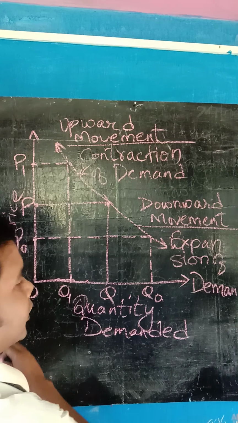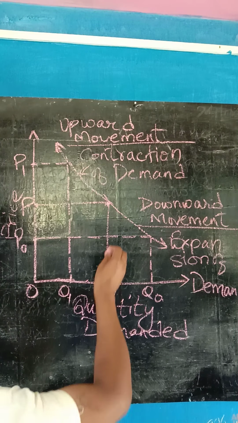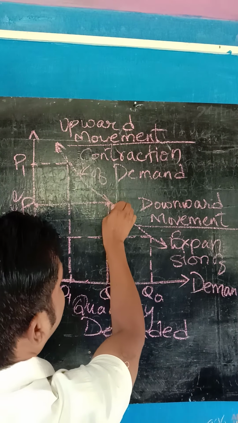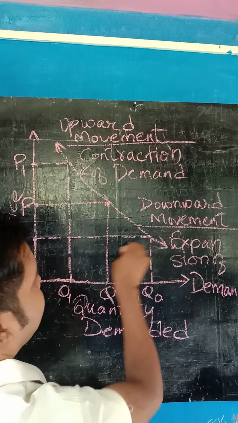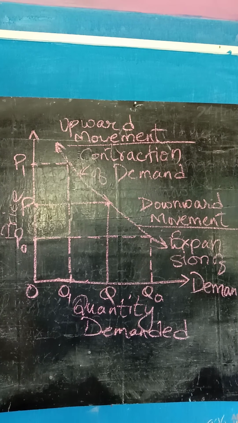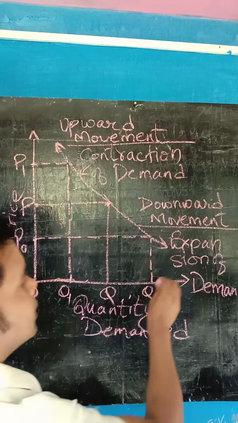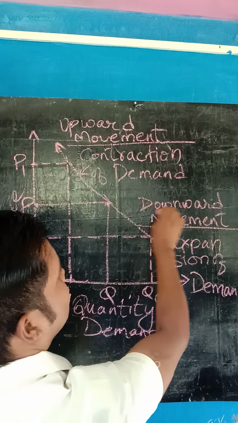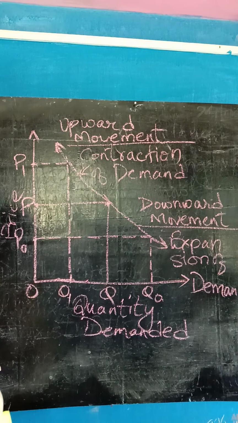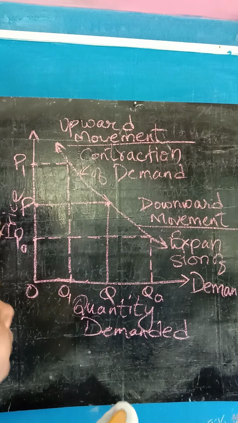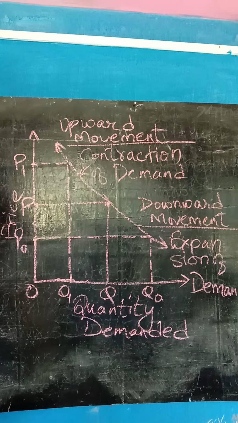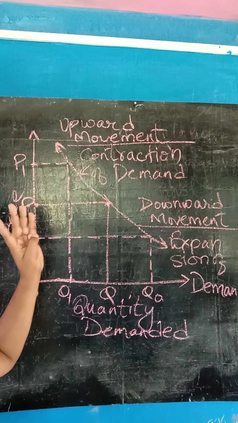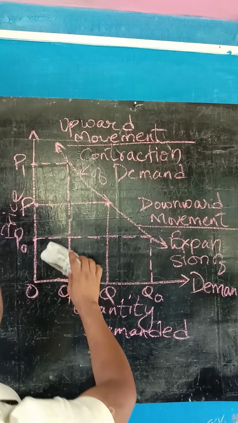So when the demand for the commodity increased, the curve is moving downward. It is called expansion of demand. It is also called downward movement of the demand curve. Understood? So this is contraction and expansion. Now let's see the shift.